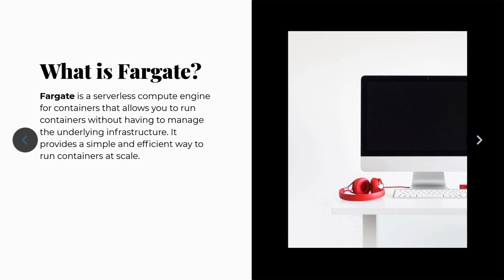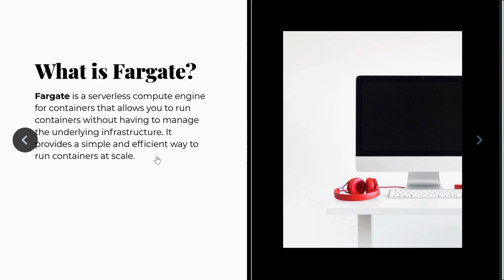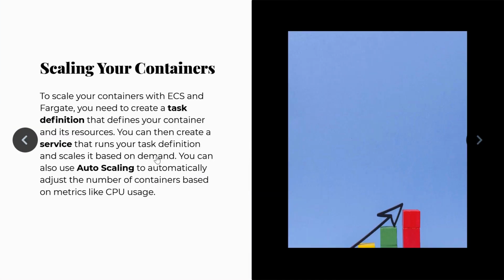We don't need to provision the servers. If you go to EC2, we have to maintain that server infrastructure and take care of everything. But if you go to Fargate, we don't need to manage that underlying infrastructure; Fargate will take care of it. It provides a simple and efficient way to run containers at scale. There are still many advantages, but that is the major benefit of why people go for Fargate rather than an EC2 instance.